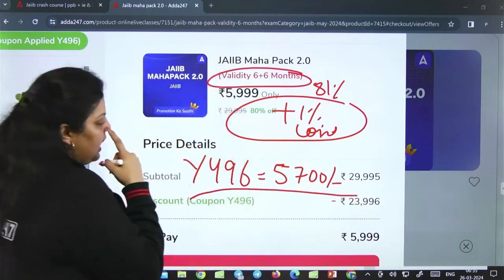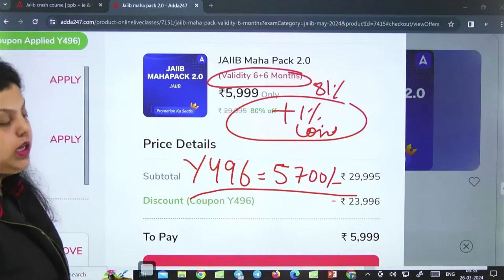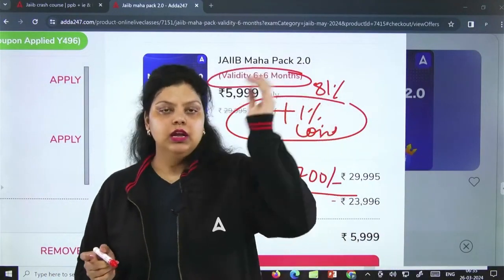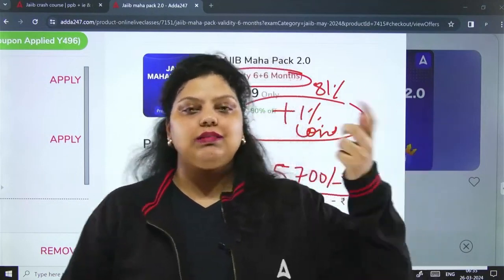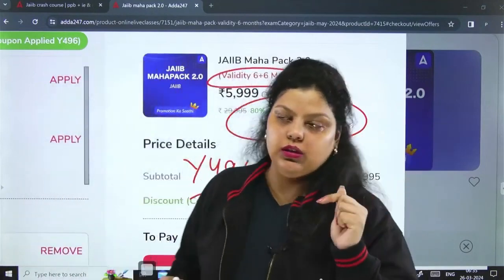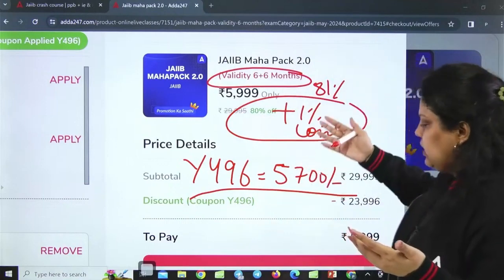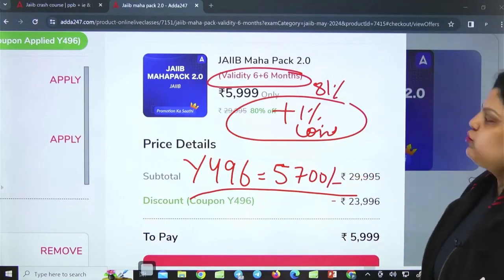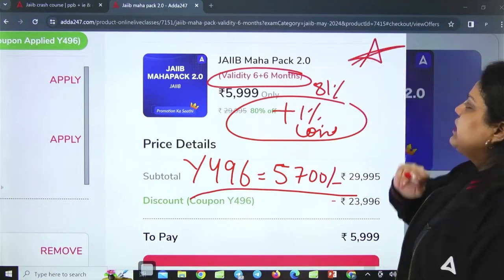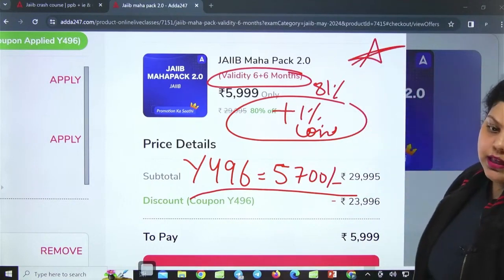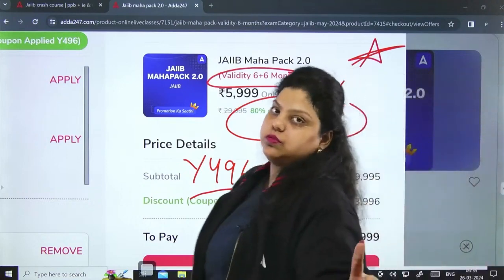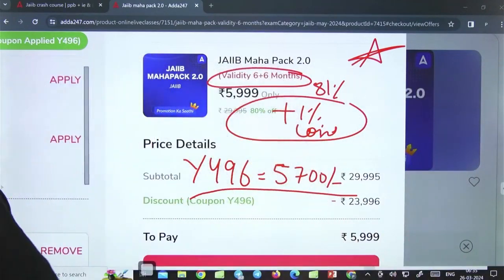So now you can see, after paying 2,000 more, you are getting April month's upcoming revision batches of all the 4 subjects, power pack batches of the other 2 subjects, and the numerical batches as well, the case study batches as well. So whatever future batches are coming, those will also be available for you. So that's why I keep telling you, if there is a double validity on Mahapack, then go with the Mahapack because it gives you maximum benefits. Okay, so this is all.